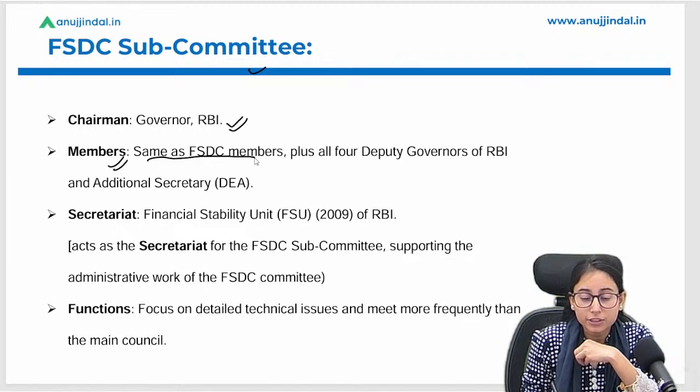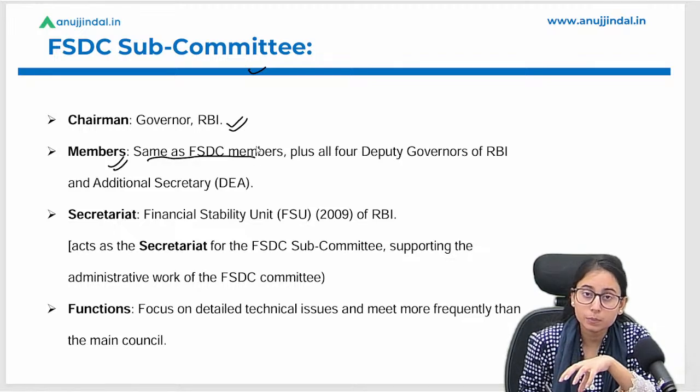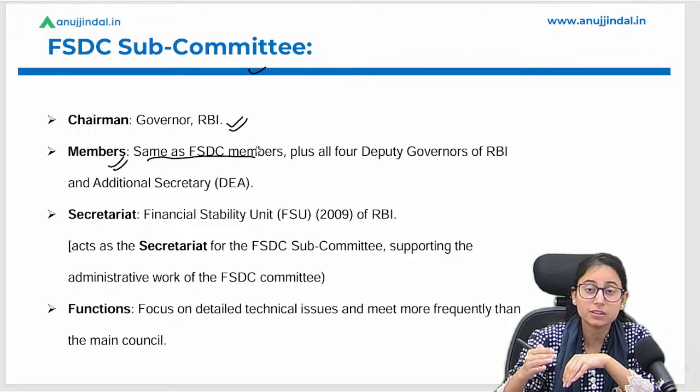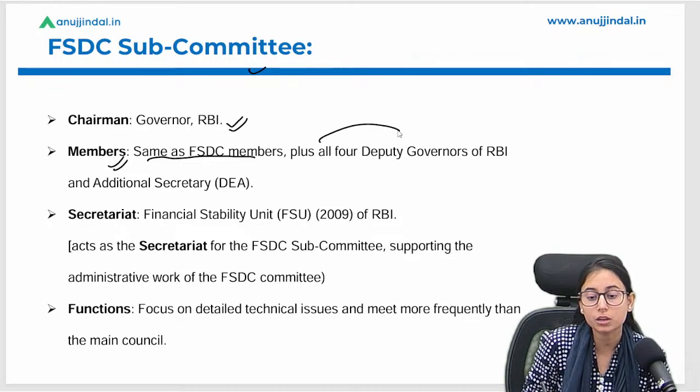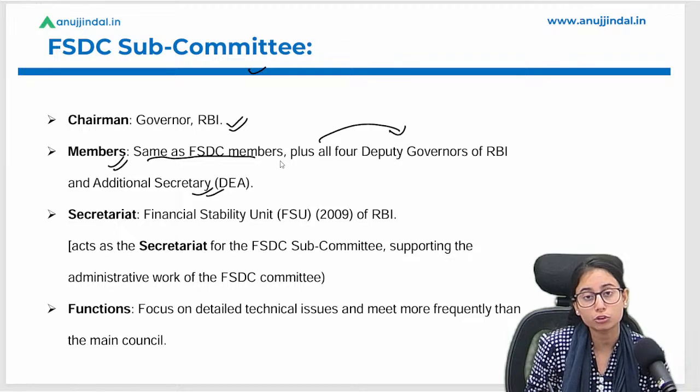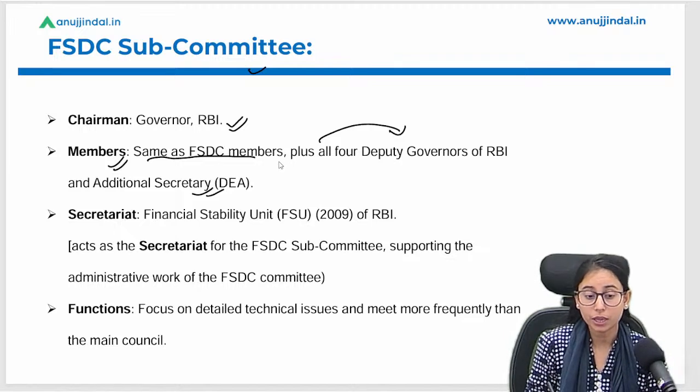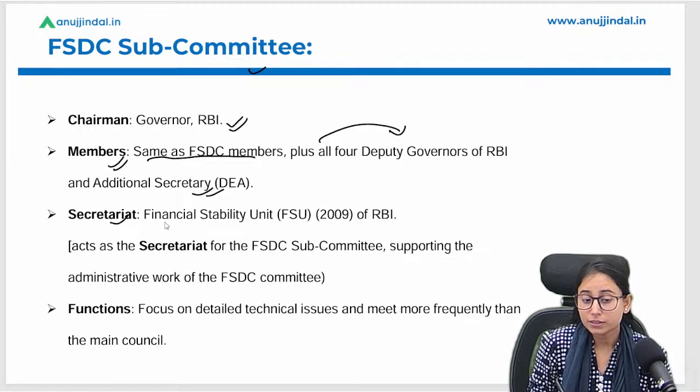Same as FSDC, all the members of the FSDC, along with this, the deputy governors are going to be a part of this committee, and the additional secretary will also be a part of this committee. Okay, now the secretariat. Who is the secretariat? The Financial Stability Unit of RBI.